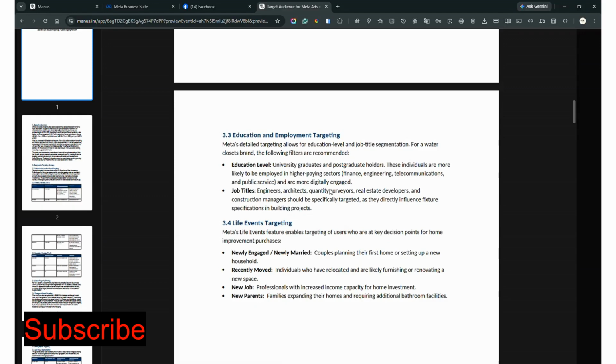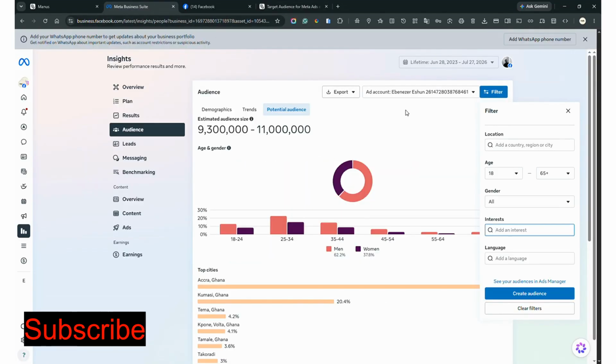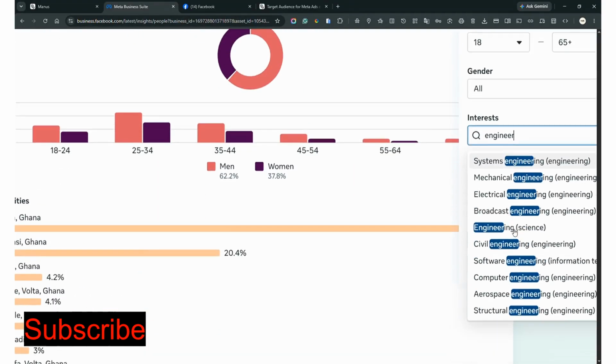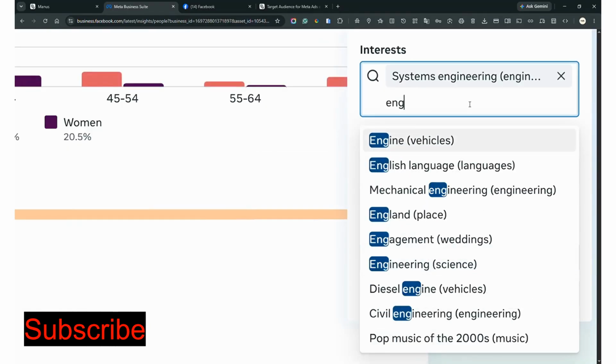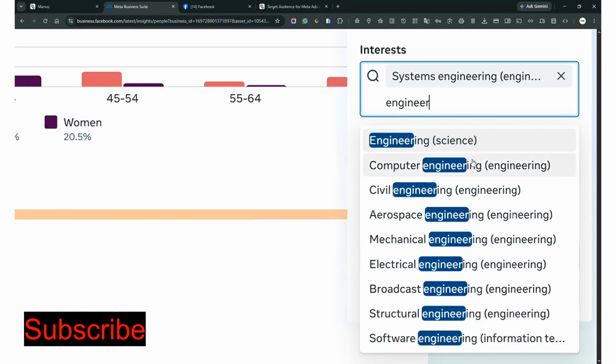Therefore, you go back to the insight tool and come to this place, and in the interest field you type engineers. Look at how, when we type engineers, you're seeing all kinds of audiences. We see systems engineers, and one with engineering in brackets. This is still inside engineering, so we are going to select it. We are still going to type engineer over here, and this says science.